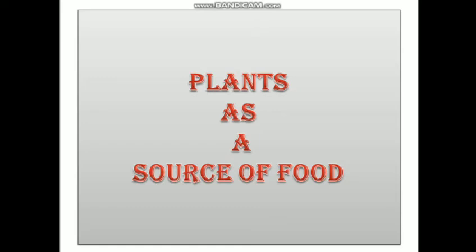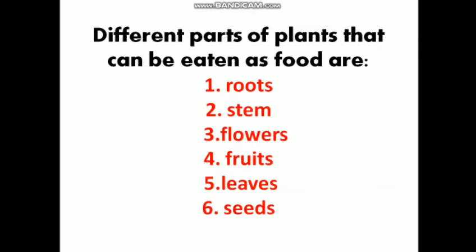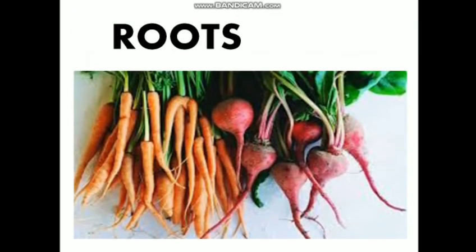So my dear students, as I have already discussed the parts of a plant, now firstly we will talk about the parts of a plant that can be eaten. So we will talk about those parts of a plant that we can eat. So students, these are the different parts of a plant that you observe in your daily life. These different types of food are obtained from these parts of the plant.